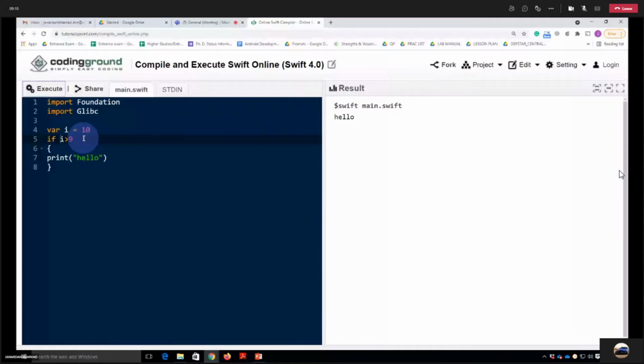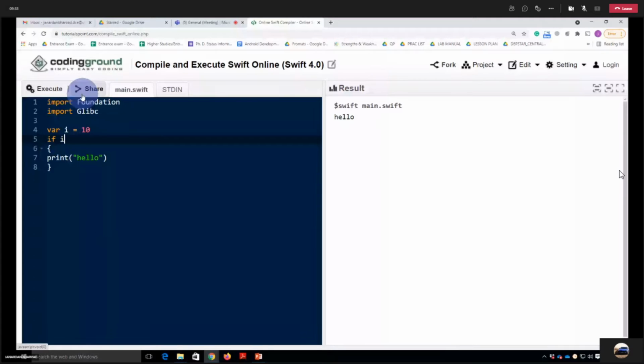What if I give it like this or like this? What will happen? What do you think? And if I have not provided the condition, I directly provide I. What do you think? It will print or not? Yes, sir, it will print. It will check for greater than 0, not null. It's giving us an error.